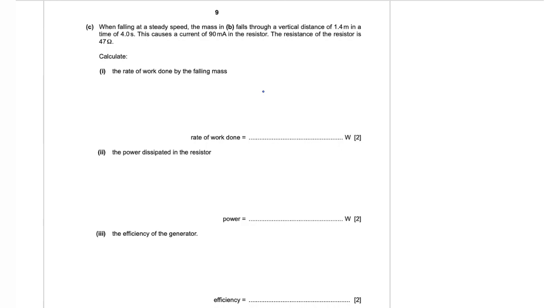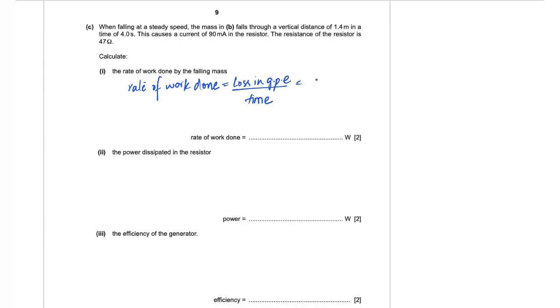Part C, when falling at a steady speed, the mass in B falls through a vertical distance of 1.4 meters in a time of 4 seconds. This causes a current of 90 milliamperes in the resistor. The resistance of the resistor is 47 ohms. Calculate the rate of work done by the falling mass. So rate of work done is power. Energy transferred: the energy that is transferred is loss in GPE because the mass starts to fall. So loss in GPE, that's your work done, divided by the time taken for this fall.